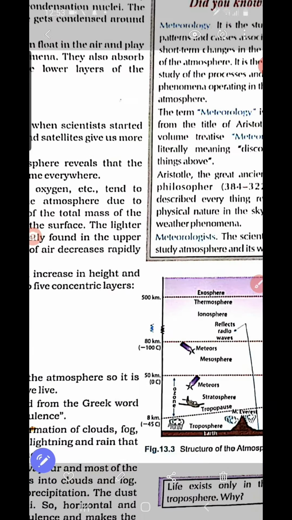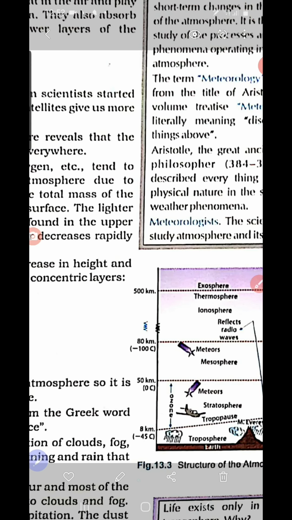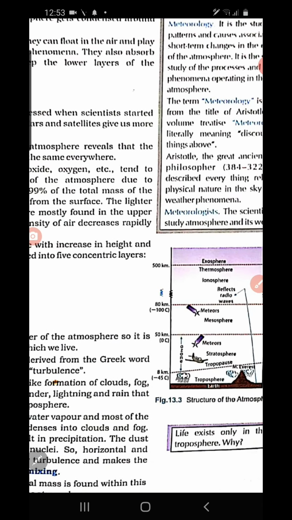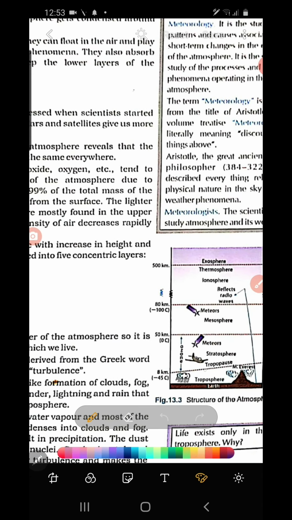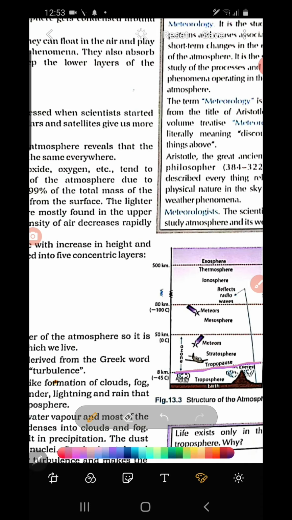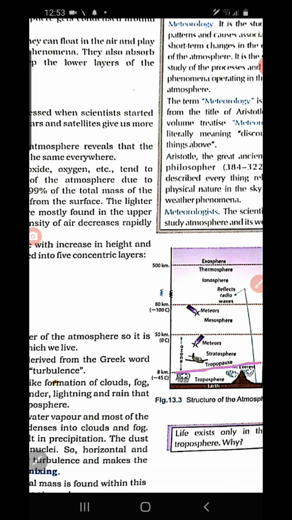Now, let's see from the diagram the other important factors about these layers. The upper limit of troposphere is called Tropopause. Tropopause is the end of troposphere and the beginning of stratosphere. So the boundary between the troposphere and the stratosphere is the Tropopause.